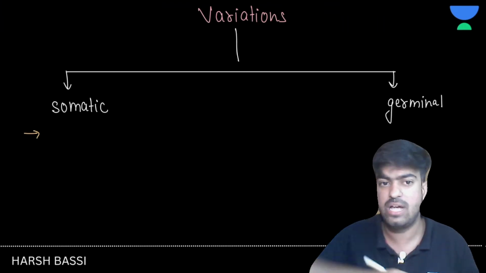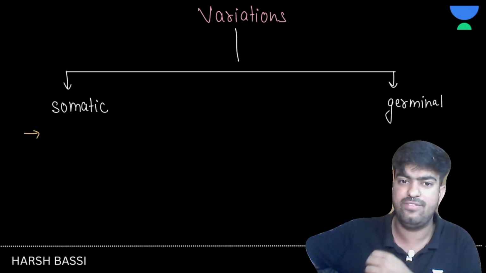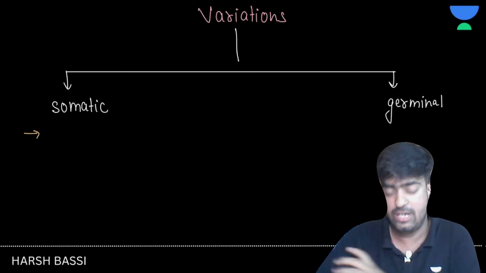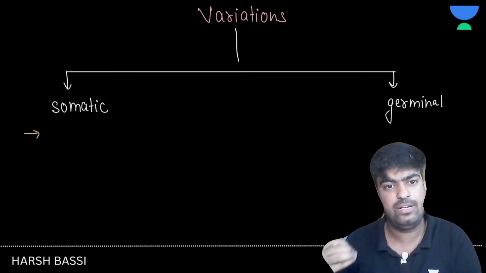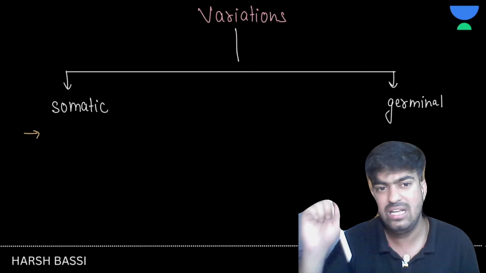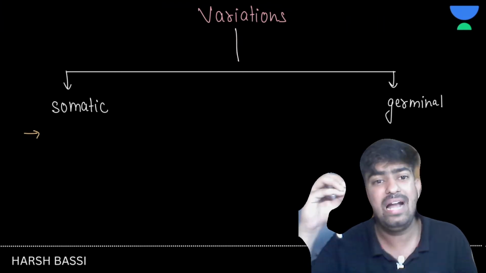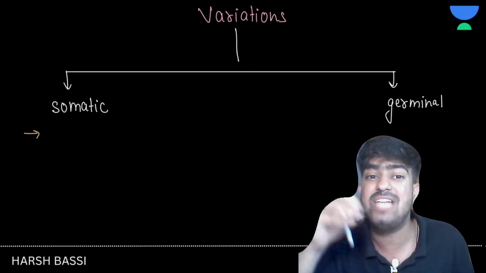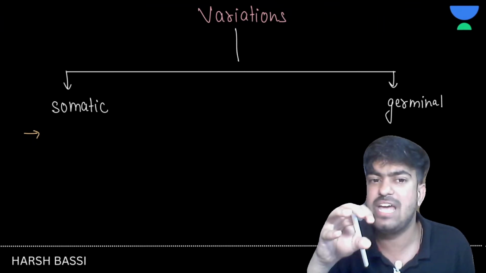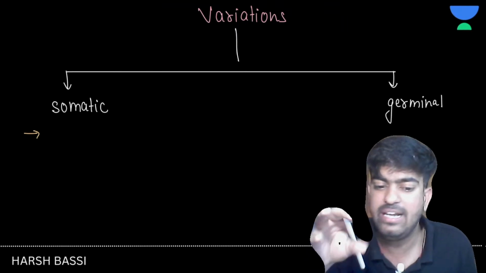Let's suppose I started going to the gym, so I developed muscle, so my muscle tissue will have that variation. That muscle tissue and fat tissue have no relation to gamete formation, right? And there will be no change inside the genetic material of these somatic cells. So such types of variations are known as somatic variations.